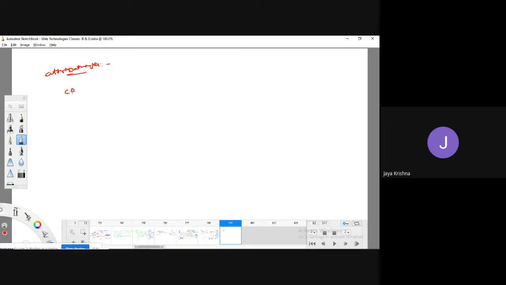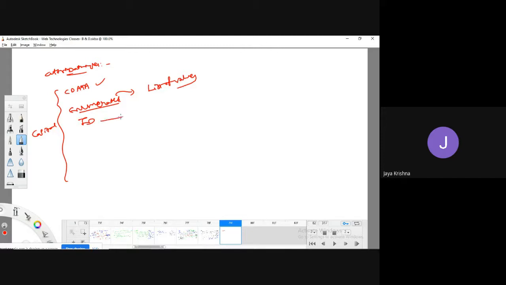Among those, one data type is CDATA, which is unparsed character data. Another data type is enumerated data. Enum, you know, right? What is the meaning of enumerated data type? All these are in capital letters. Among the list of values, you are going to select only one value. At that time, you can go for the enumerated data type.